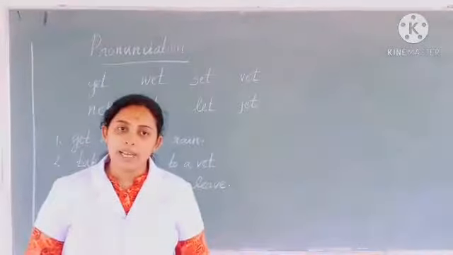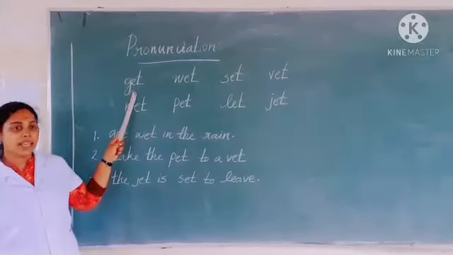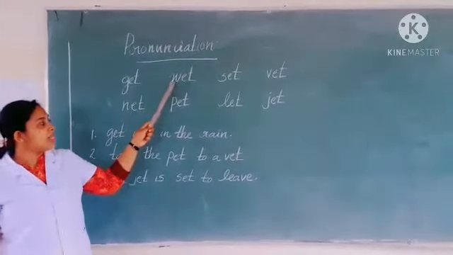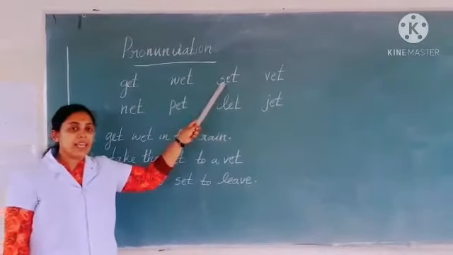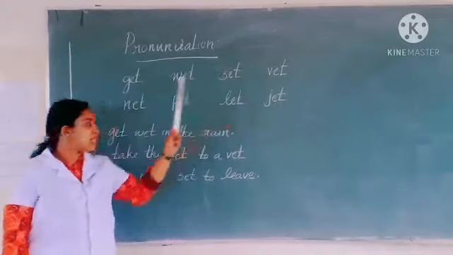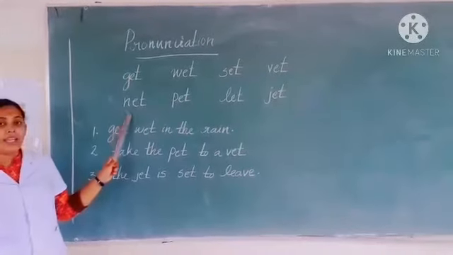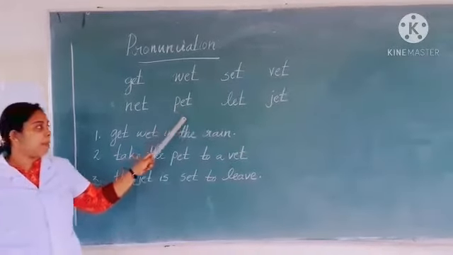Next we can discuss the pronunciation session from this lesson. Here they are given some words. See children, first word is G-E-T, get. Second one, W-E-T, wet. Third one, S-E-T, set. Fourth one, V-E-T, vet. Fifth one, N-E-T, net. And sixth one, P-E-T, pet.